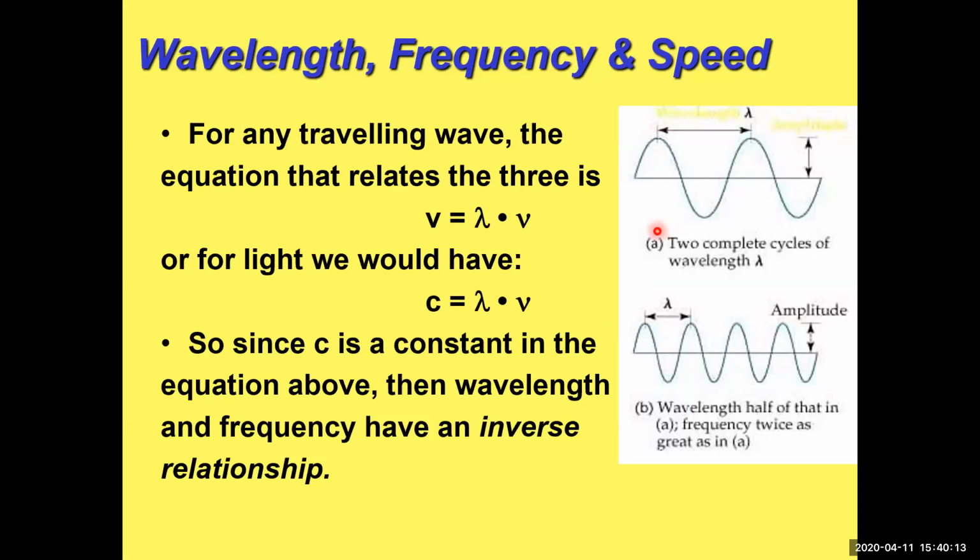So if they're both going across the page that way at the same speed, then if you count the frequency, or how many waves go by in a second, the one on the bottom is going to have more of those waves go by in a second because they're squished in tighter. They have a smaller wavelength. So if the wavelength is smaller, the frequency, or how many go by us in a second, is larger. That's what we mean by inverse relationship. When one goes up, the other one goes down. And it's just because of that equation we have memorized, c equals lambda nu.